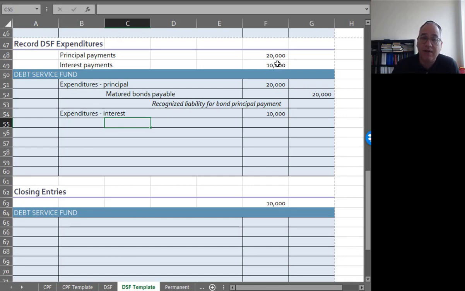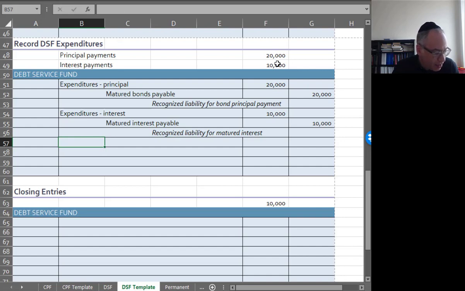It's going to be the same thing. I'm going to debit expenditures for interest. The truth is that you really spent the money a long time ago. What did you spend it on? You spent it on that courthouse. But neither the asset nor the liabilities went into any funds at the time. It just goes into that account group, the general long-term debt account group. So recognize liability for matured interest.